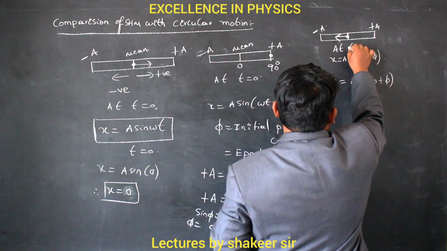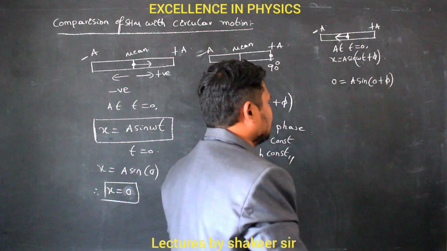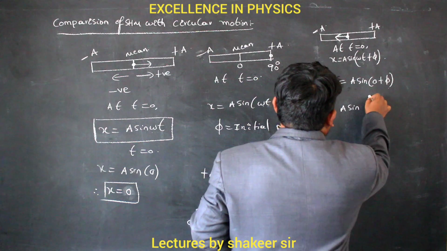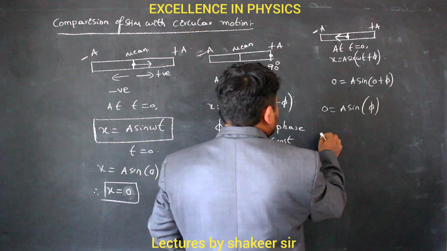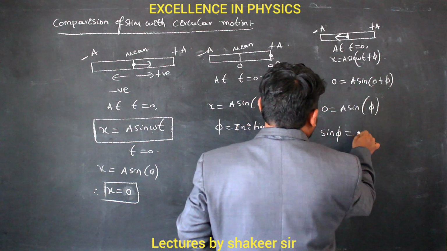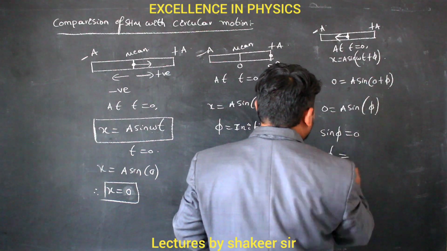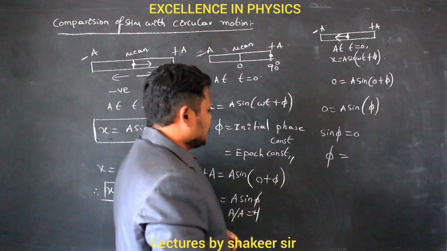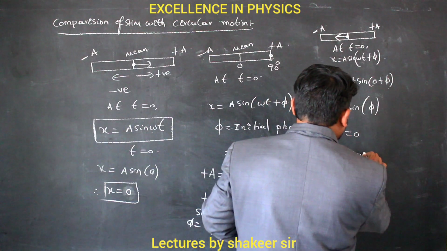Because this is the observation when t is equal to 0. Are you able to understand? So 0 is equal to a sin φ. Clear ma? So therefore sin φ value is also equal to 0. Then φ becomes either 0 degrees or 180 degrees. 0 degrees is already completed. So the next phase will become 180 degrees.